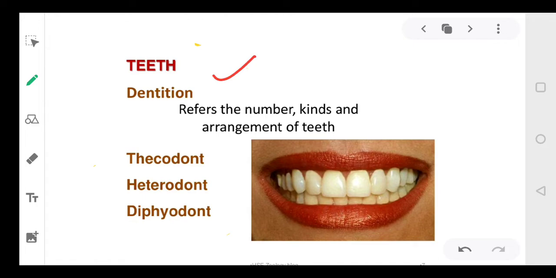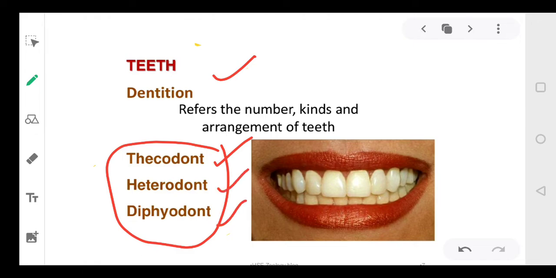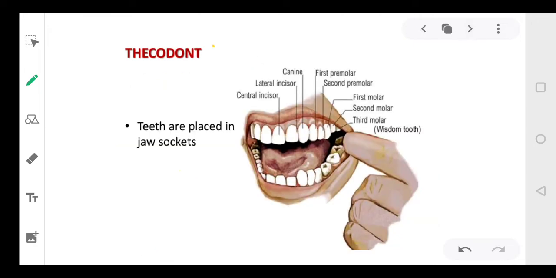Coming to the teeth. Teeth basically have three features. That is, human beings have thecodont, heterodont and diaphyodont teeth. What does it mean? Let's understand each term separately. Thecodont means our teeth are placed in sockets.